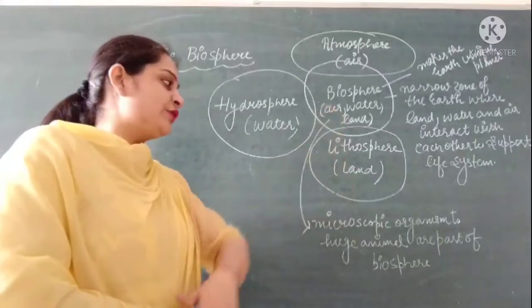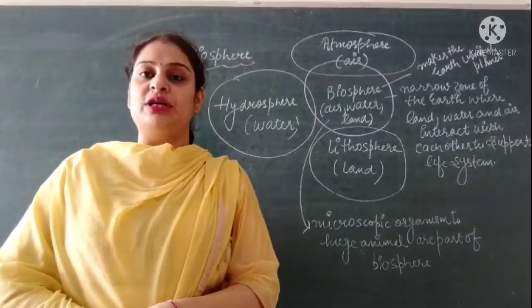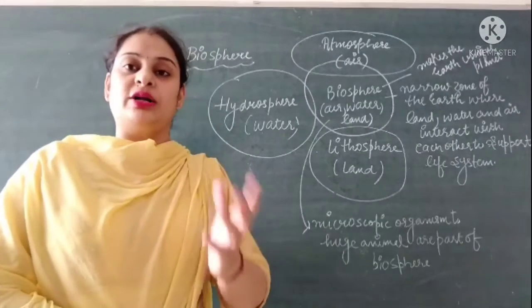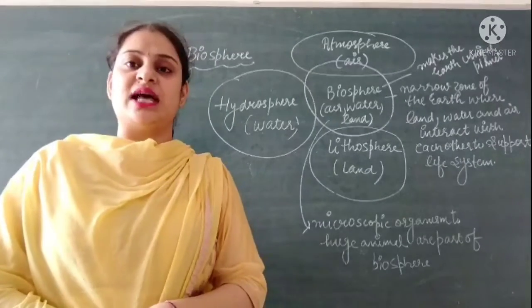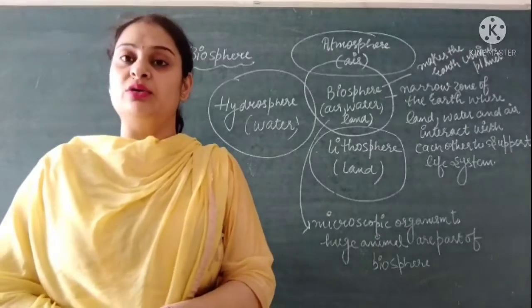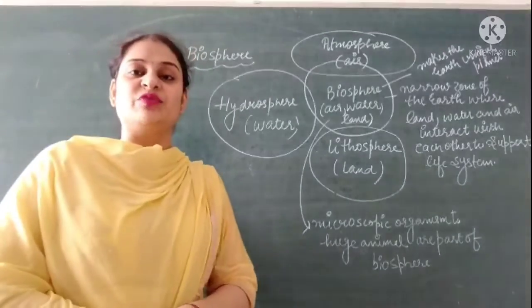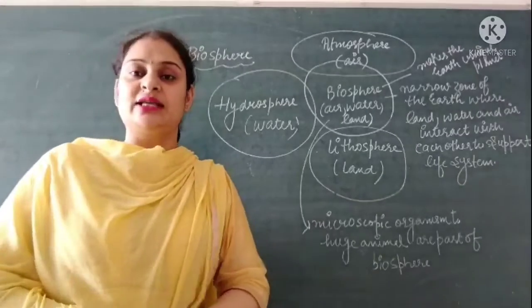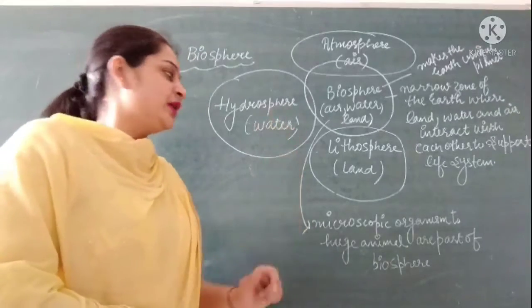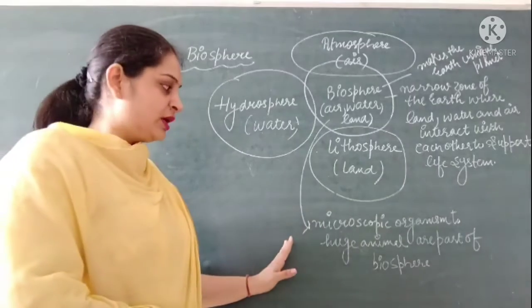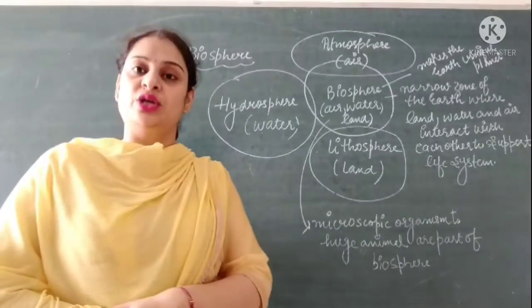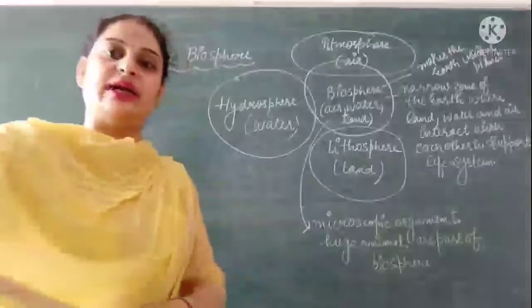In the biosphere, different types of organisms are found, from very small organisms, also known as microscopic organisms, to organisms which are very large in size. So biosphere consists of microscopic organisms as well as huge animals, right?